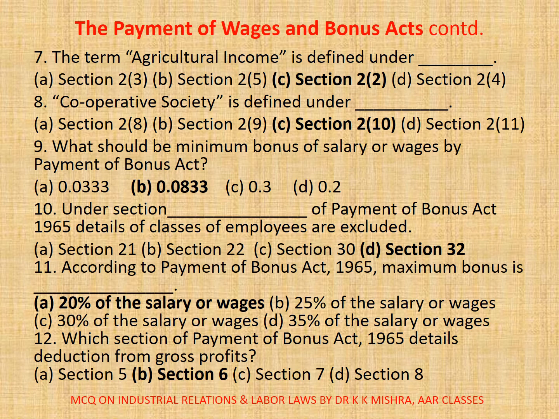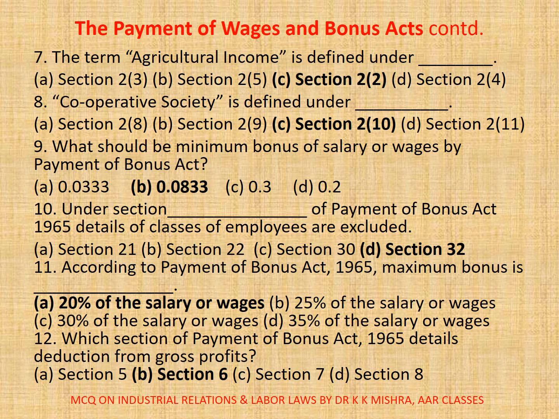11. According to Payment of Bonus Act 1965, maximum bonus is dash. A. 20% of the salary or wages, B. 25% of the salary or wages, C. 30% of the salary or wages, D. 35% of the salary or wages. Correct option is A. 20% of the salary or wages.